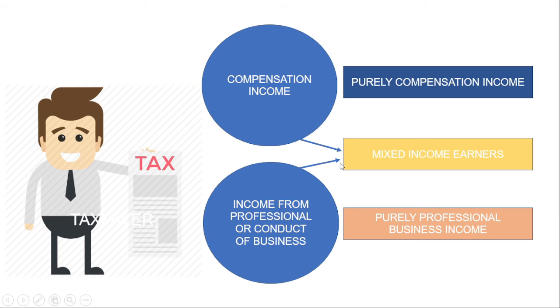If we earn both compensation income and income from professional, you will be classified as mixed income earner. If your income is purely for conduct of business, then it is a purely professional or business income.